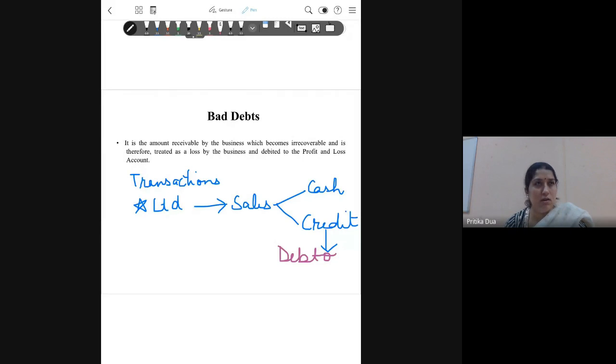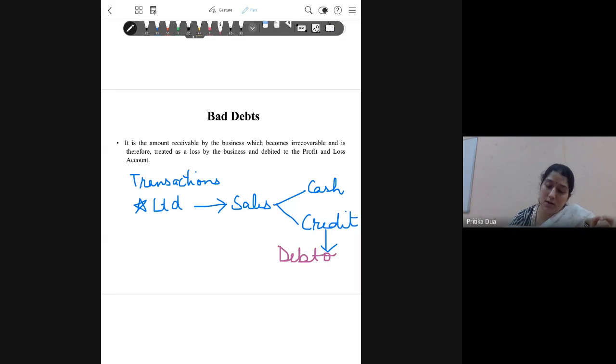Now, say, let's take roughly that 70 to 80% of the debtors make payment, but 20% they fail to make payment. Okay, so which means out of every rupees 100 credit given by the firm is getting back 80 rupees, whereas it is losing 20 rupees. Now this is a big loss for the firm, because the firm is now losing all hope of recovering back this money, the 20 rupees of debt that is unpaid by the debtor.